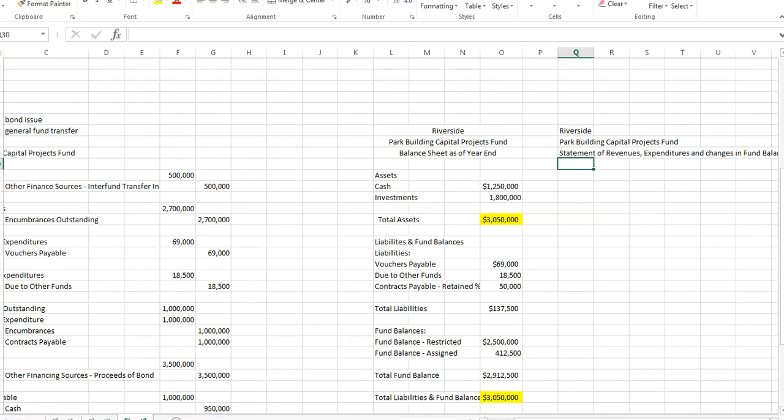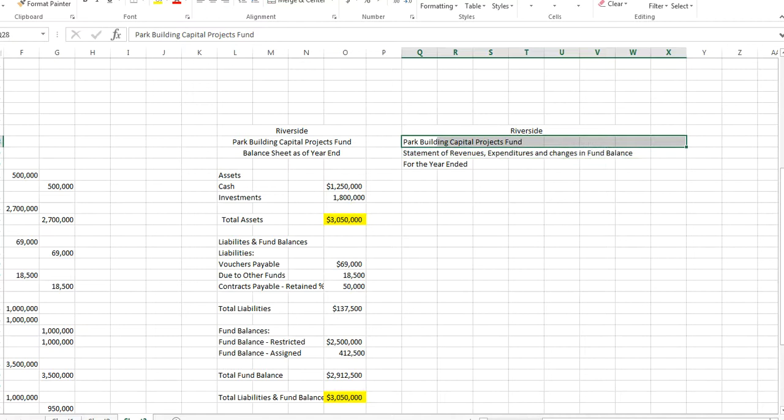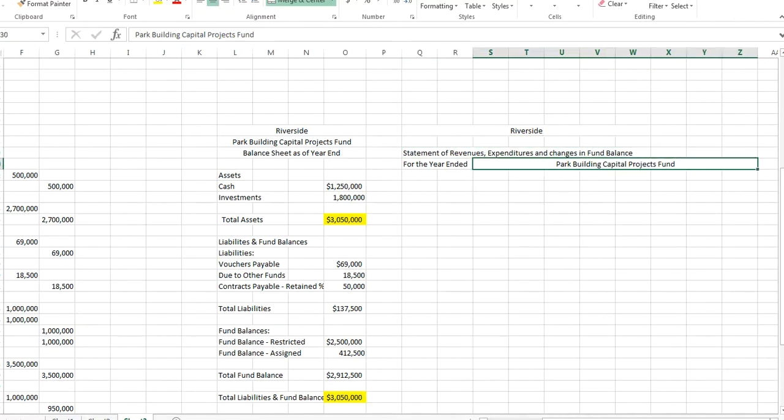They tried to make that as long as they could. And this is for the year ended. So just like in financial accounting, one of these statements is as of, one is for. And keep that in mind because it matters when you're reading these financial statements. And then again, we'll make this pretty. Do some merging and centering.